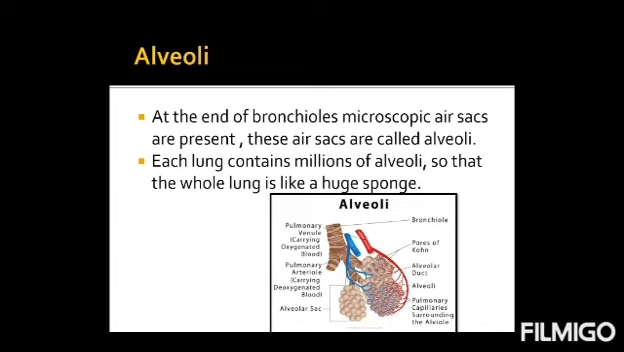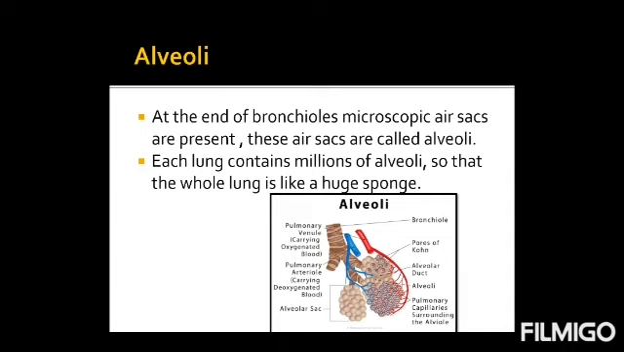So at the end of the bronchioles there are some microscopic air sacs which are present, and these air sacs are called alveoli. Each lung contains millions of alveoli, so that the whole lung is like a huge sponge.